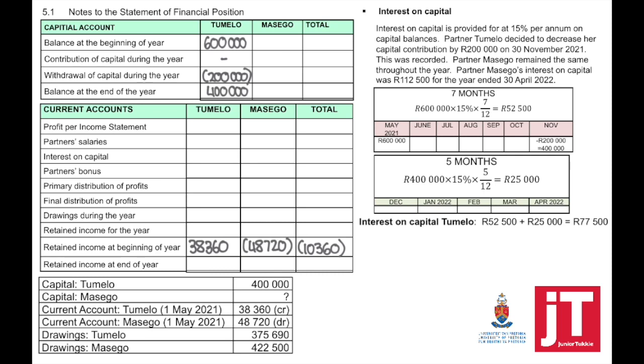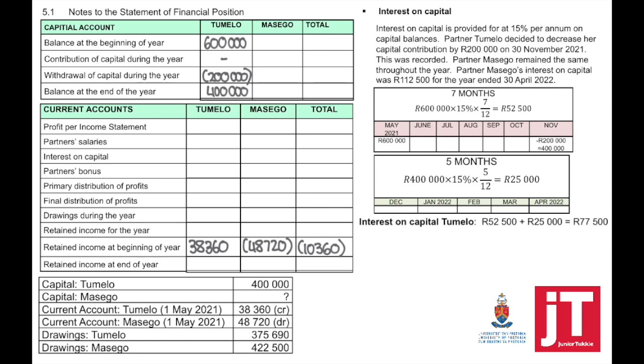Then I'm going to calculate from December until April, which is equivalent to 5 months. I'm going to calculate 15% on 400,000. And the two added together is the total interest on capital.